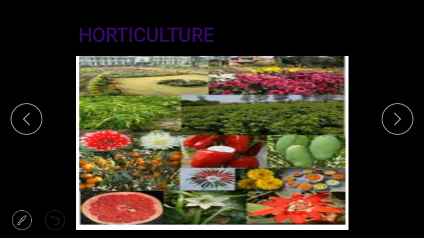The horticulture crops are mostly grown in Jammu and Kashmir, Himachal Pradesh, Uttarakhand, Sikkim, Maharashtra, Karnataka, Tamil Nadu and the northeastern states. Okay. Now next is livestock rearing.